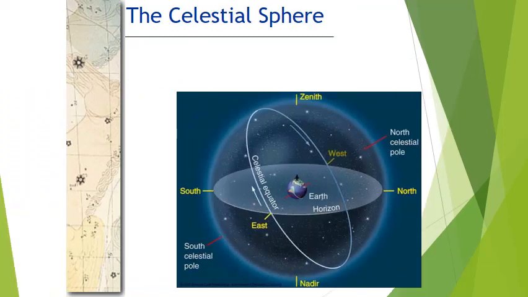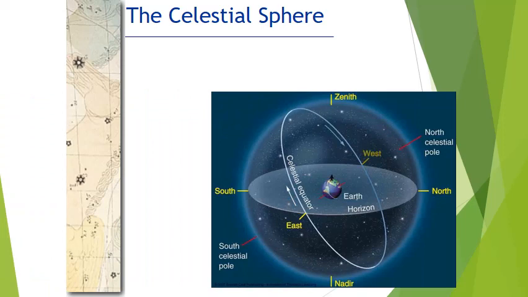Okay, I'm not a big fan of learning jargon, but you do have to learn some jargon in order to understand the celestial sphere. Now, the celestial sphere is just a model. It comes in handy. It's not really the way things are. The stars are not all attached to this invisible dome that surrounds the Earth, but it comes in handy to imagine that the stars are this way. So we put all the stars on this dome that surrounds the Earth, and what you do is you take the Earth's equator and you project it outward, and it becomes the celestial equator. And other things like the geographic North Pole, you project it outward, and it winds up becoming the North Celestial Pole.